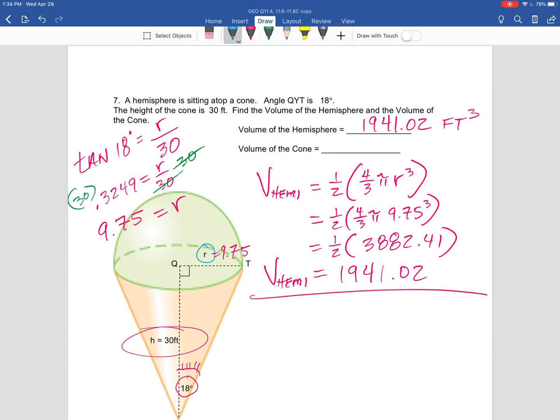Okay, now the cone. Let's do it in blue. Volume of a cone. Hey, it's 1/3 base area times the height right down the middle. Here we go. 1/3. What's the base area? It's a circle. That's the base of a cone. So it's pi 9.75 squared. The height right down the middle, 30. I'm going to do that right in the row in my calculator. 1/3 base area times height.